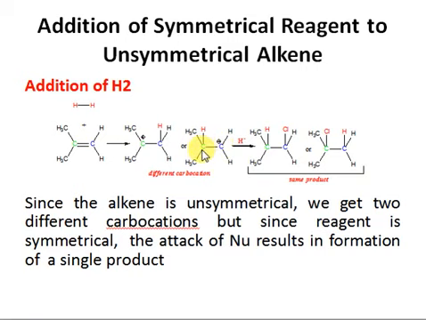Now we are getting two different types of carbocations here. Just remember that a tertiary carbocation is more stable as compared to a primary carbocation. Furthermore, also keep in mind that if a carbocation is more stable, it is also formed to a greater extent. So this tertiary carbocation is more stable, that's why it will be formed to a greater extent, while this carbocation will be formed less because it's unstable. In the next step, the hydride ion that left in the previous step will act as a nucleophile, and it will attack this carbon or it will attack this carbon, both possibilities, right?